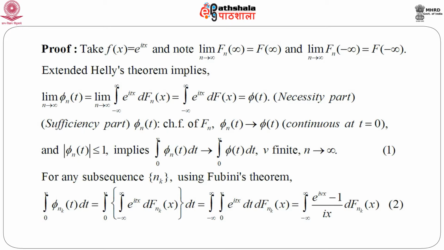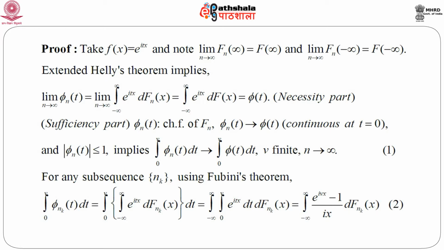So, for any subsequence n k, we have the integral of phi n k t dt. Now, what is phi n k t? This is nothing but the characteristic function of F n k. So, we can write this as the integral from 0 to v of the integral from minus infinity to infinity of e to the power i t x d F n k x, which is the characteristic function of F n k, into dt.